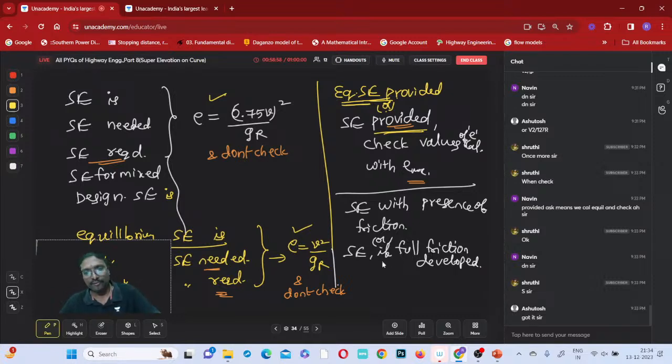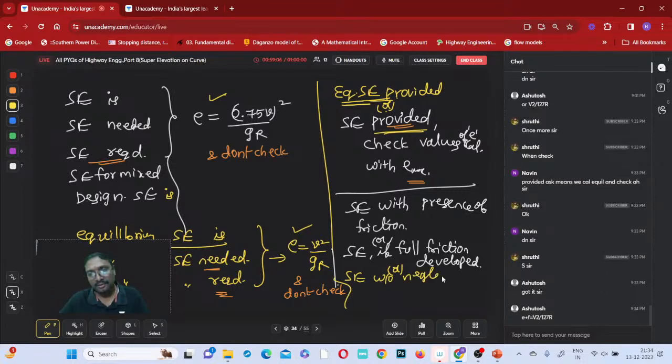Super elevation if full friction is developed, or super elevation without neglecting friction. Under this condition, what is the equation we have to use? E plus F equal to V square by GR, or capital V square by 127, or anything is okay. Now understood?